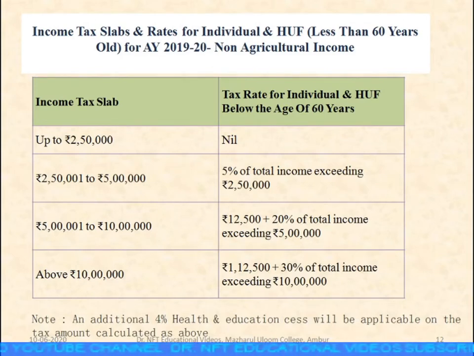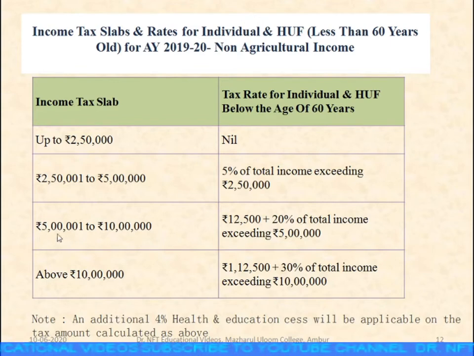We'll see the tax slab rates for 2019-20. If the individual has agricultural income as well as non-agricultural income, up to 2,50,000, if he is less than 60 years of age, it's nil. From 2,50,000 to 5 lakh, it is 5% of total income exceeding 2,50,000.